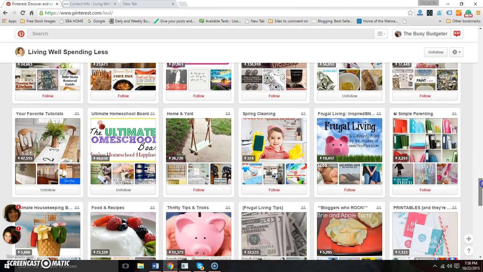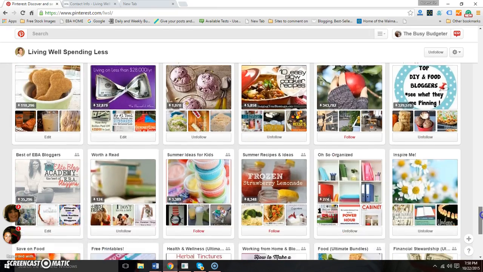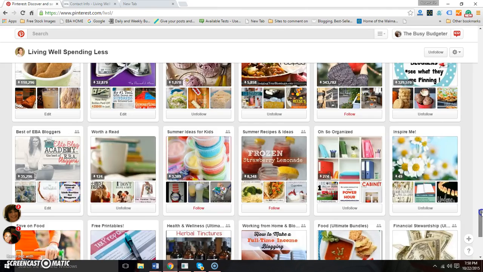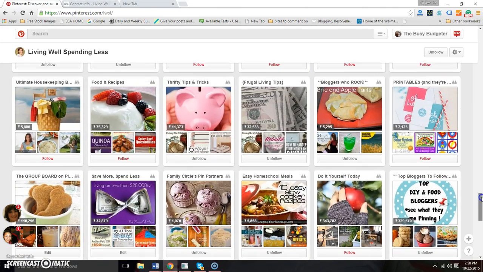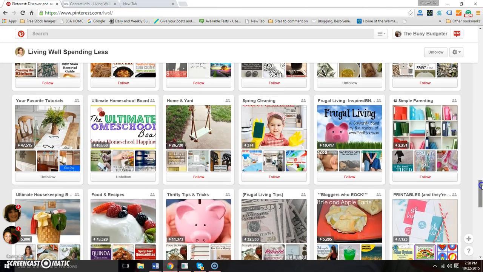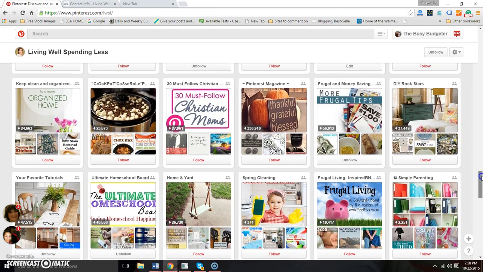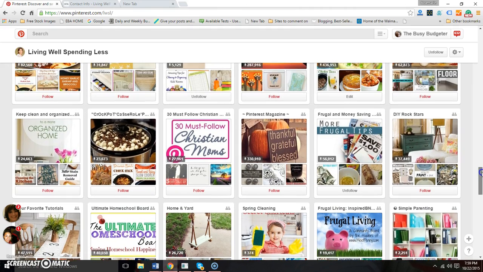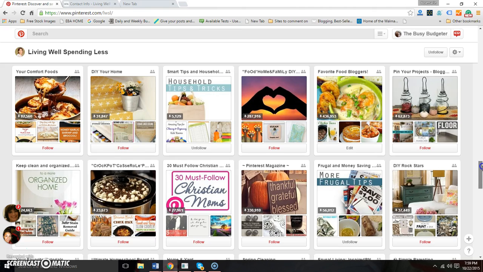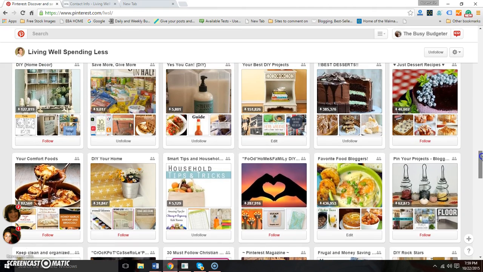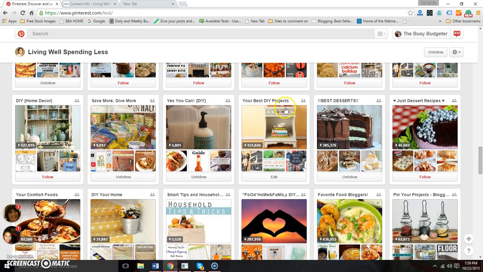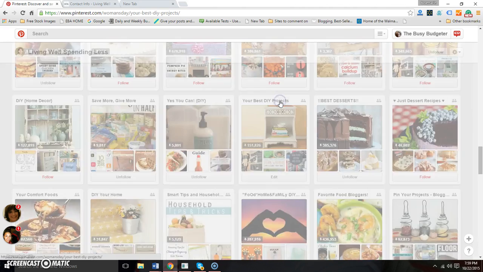So we're going to come down here and find a group board that we would like to join. And you want to look for something that has content that aligns with the things that you write. So if you have just one post about a frugal wedding, you don't really want wedding boards because it's not really going to make much sense. But if you write a lot about side hustles or things like that, you're definitely looking for the frugal living and making money boards. So, your best DIY projects.